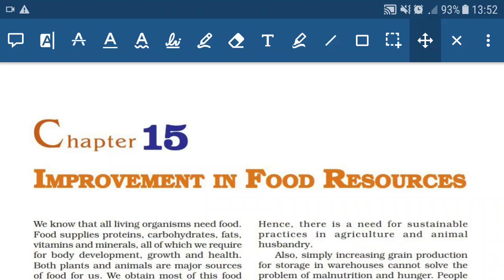Namaskar. Today let's study about improvement in food resources. The title of the chapter itself represents the condition of our country. That's hunger, malnourishment, poverty. So we should improve our food resources. We are getting food mainly from two sources. One is from agriculture and the other is from animal husbandry.